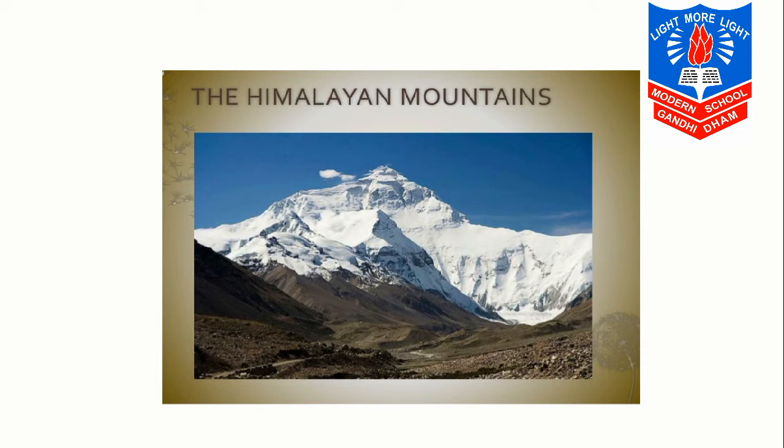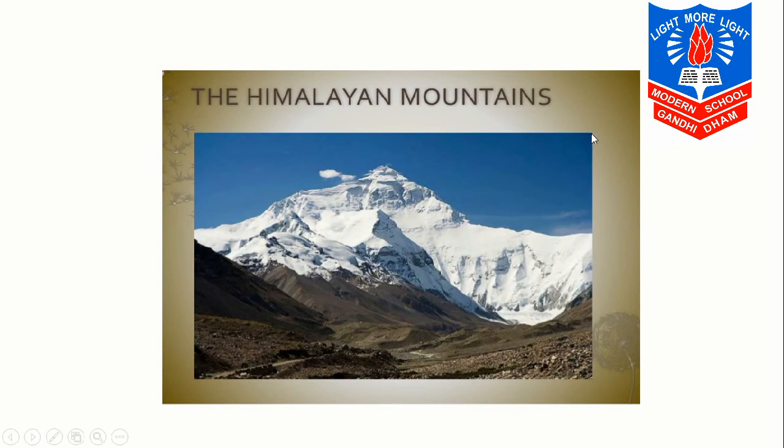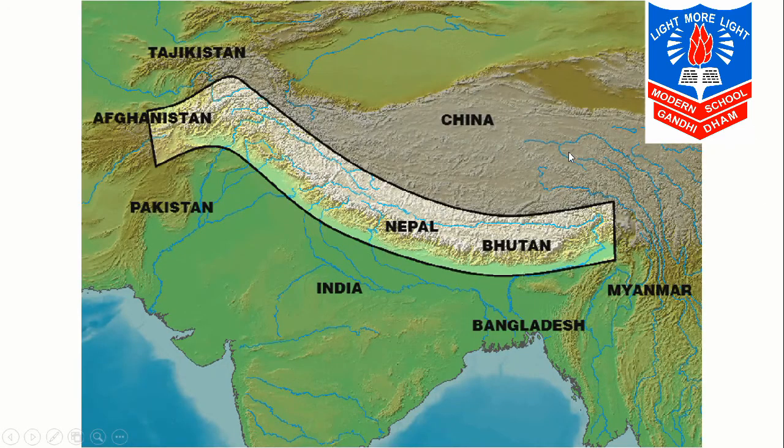They extend from Pamir North in the north, you can see over here, to the Purvanchal in the east, till here in the east where there is Bhutan and Myanmar. All the Himalayan mountains are spread.